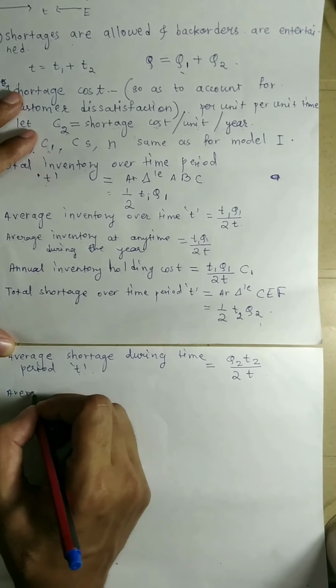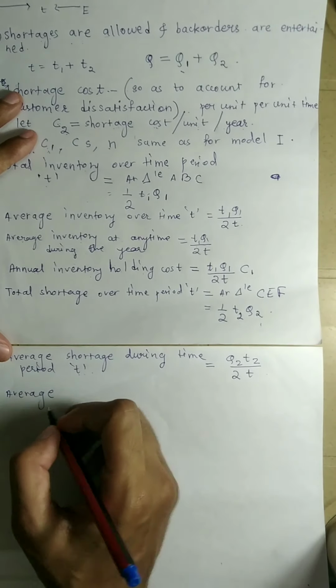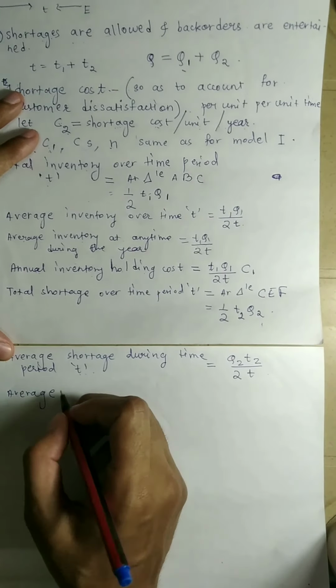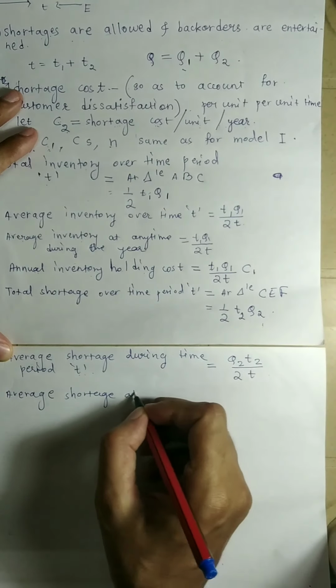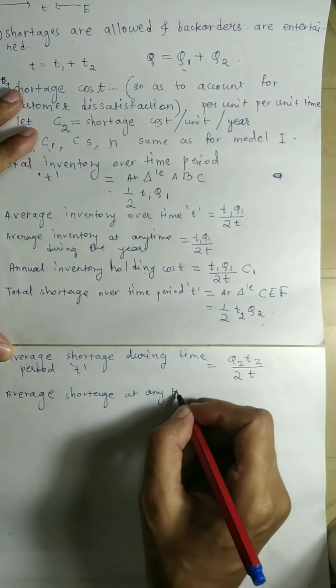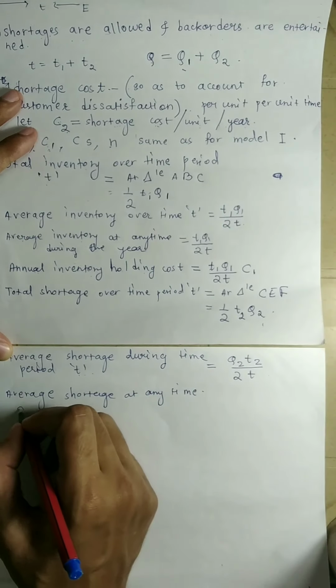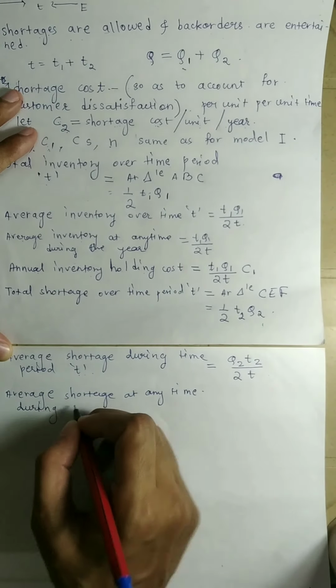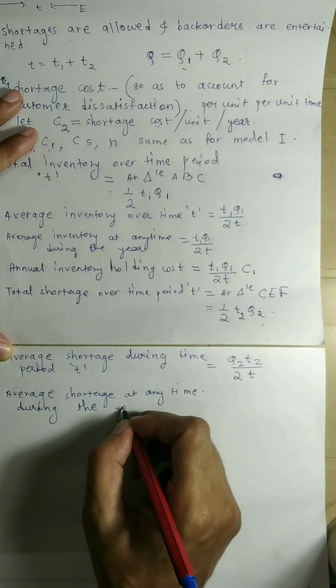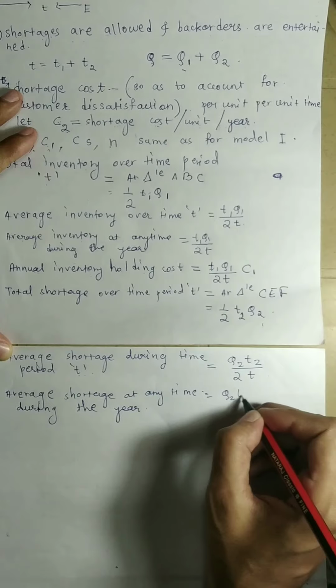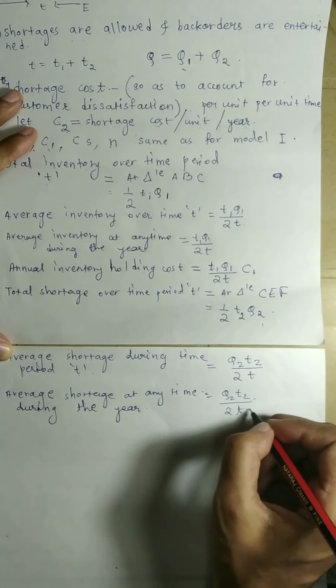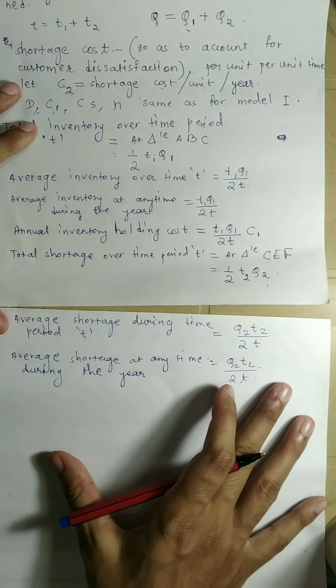Next is the average shortage at any time during the year. That will also come out to be the same one, as we have seen that those triangles are congruent to each other.